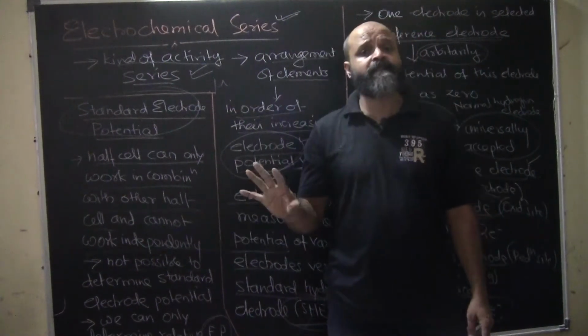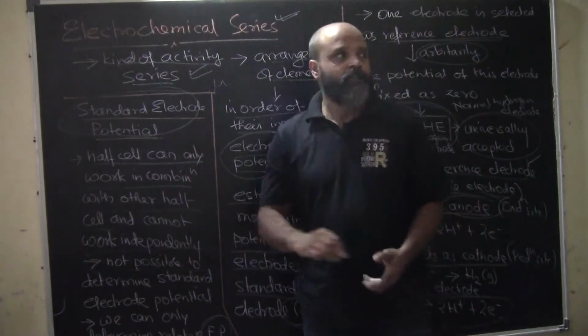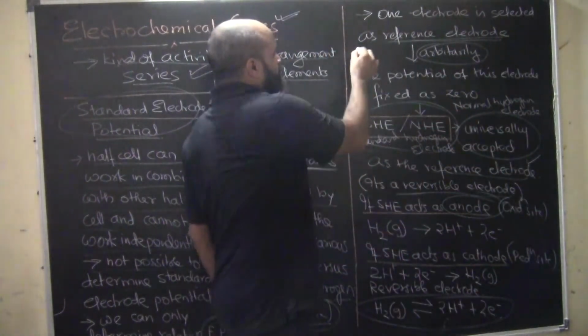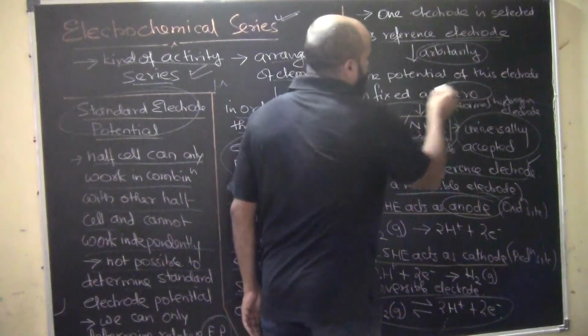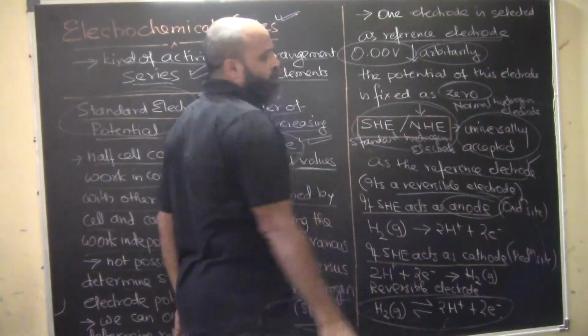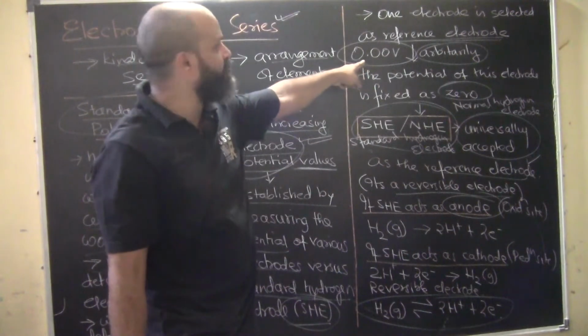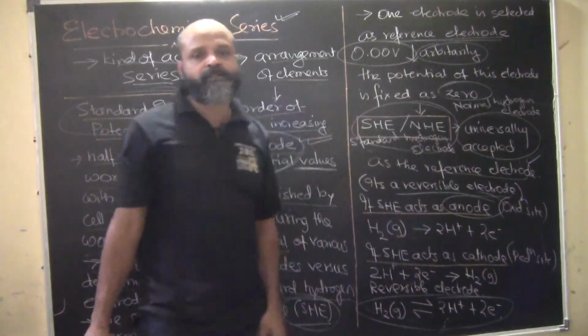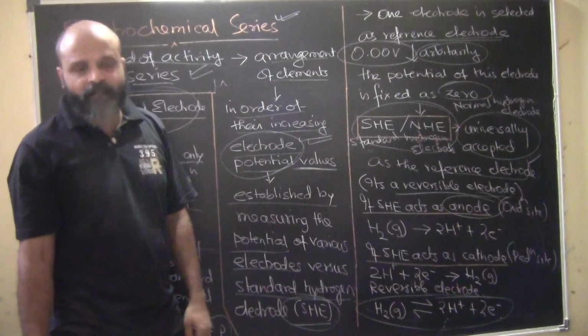So what is the standard electrode potential of hydrogen? It is 0.00 volts. That is how it is selected arbitrarily.